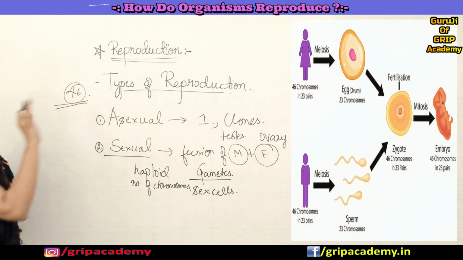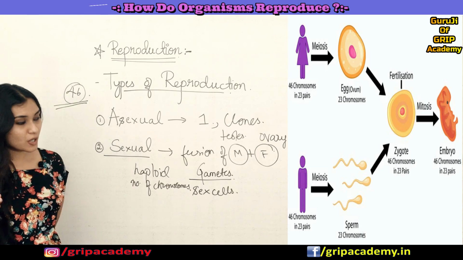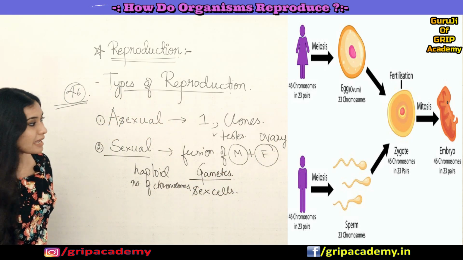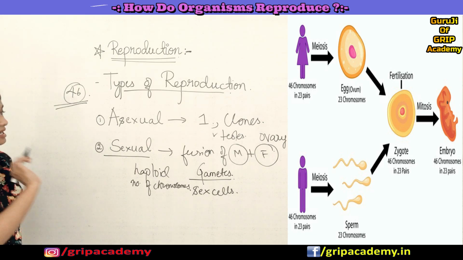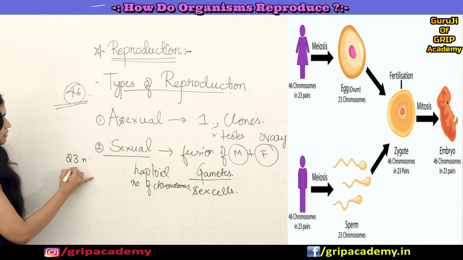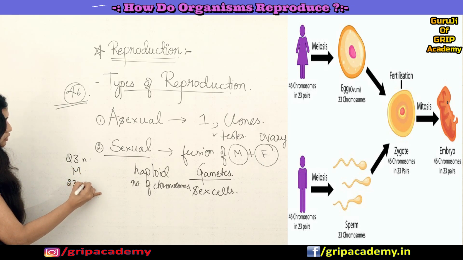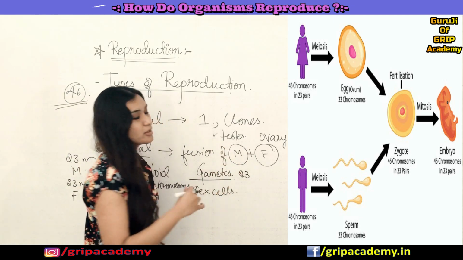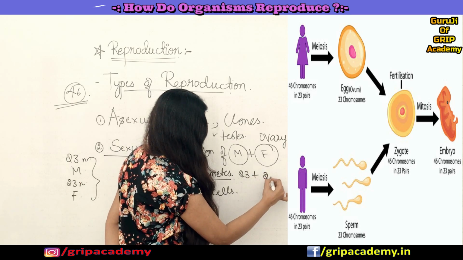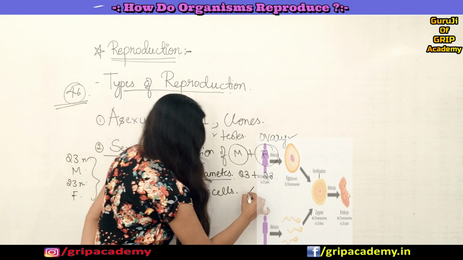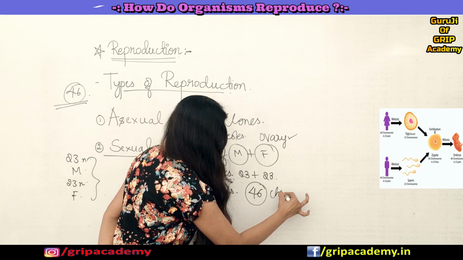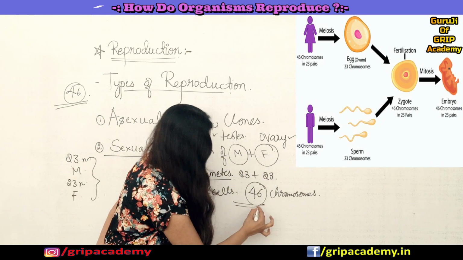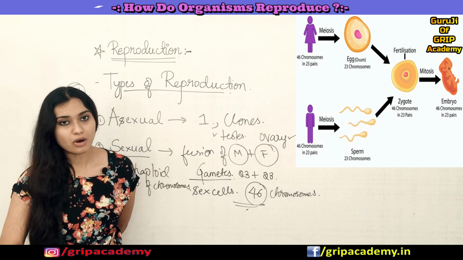So we humans have 46 chromosomes, correct? Because of meiosis, a type of cell division, in these two reproductive parts, half the number of chromosomes are formed: 23 from the male and 23 from the female. So the male contributes 23 chromosomes and the female contributes 23 chromosomes. Together, 46 chromosomes are formed when these two cells fuse. So 46 chromosomes means a new individual, a new organism, right?